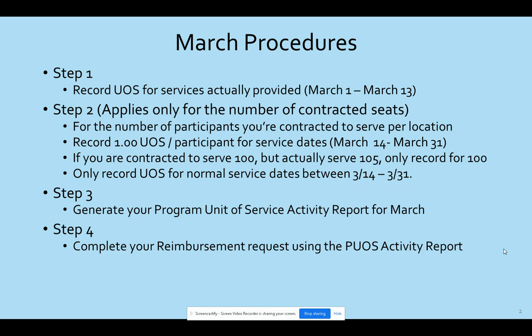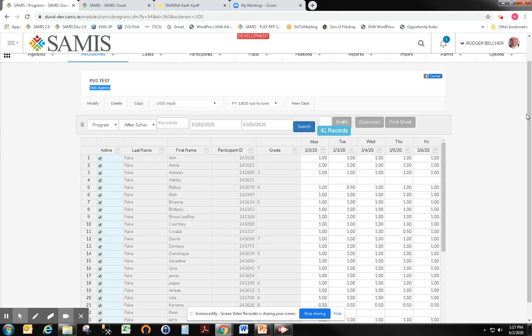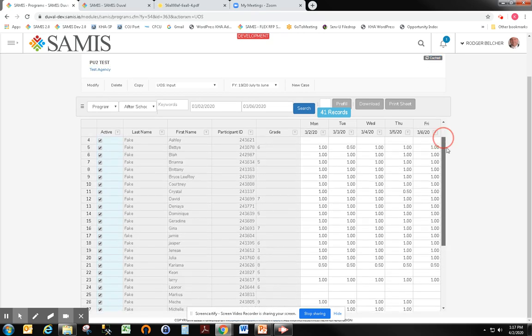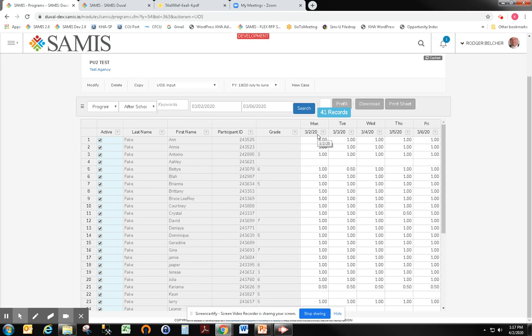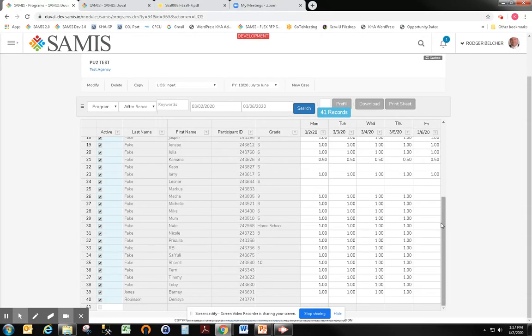And I'm going to pull over an example and show this to you on our development system if you need a visual reference. If not, and you fully understand steps 1 through 4, you need not watch the rest of the video. But let me pull this over for those who might want to see it in action. And here I have a test program on our development system. And in this example, I have 40 enrolled students. And for the first week of March of service days, Monday through Friday, the 2nd through the 6th, you see I've got what appears to be generally what happened for all of these students.